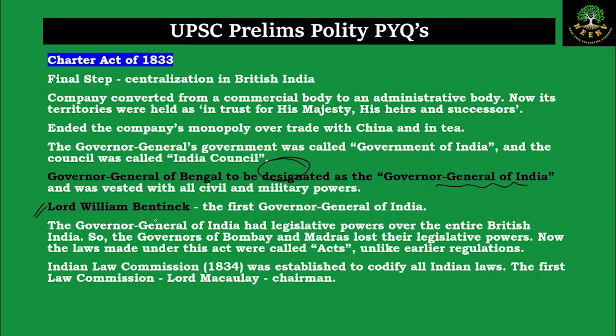And now because it is the Governor General who has the ultimate authority, he was also given the legislative powers over the entire British dominion in India. And the governors of Bombay and Madras lost their legislative powers, and the whole legislative power for the entire British India was given to the Governor General of India. And from now onwards, whatever laws were made started to be called acts.